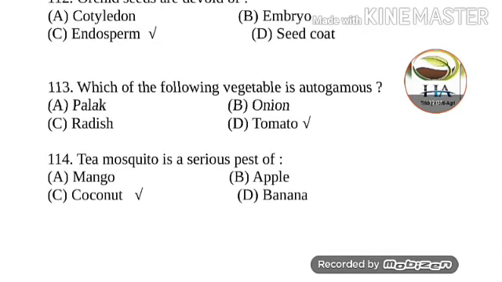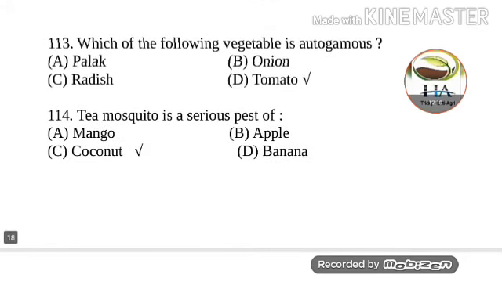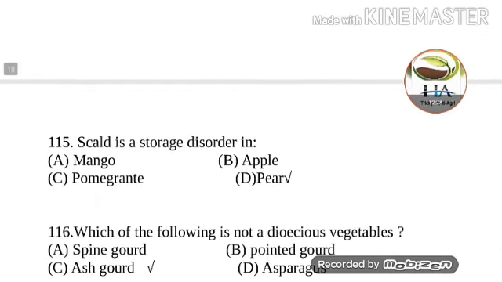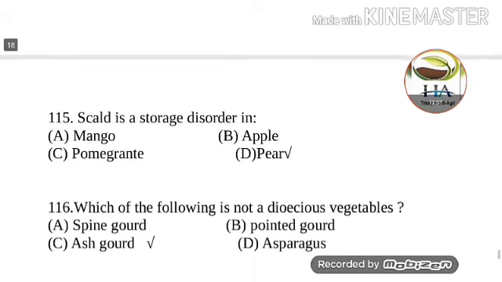Next question is, tea mosquito is a serious pest of, options are mango, apple, coconut, banana. So tea mosquito is a serious pest of coconut. Other than coconut, it is a serious pest of cashew nut. But cashew nut is not an option, so coconut is the correct answer. Next question is, scald is a storage disorder in, options are mango, apple, pomegranate and pear. Scald is a storage disorder in pear.